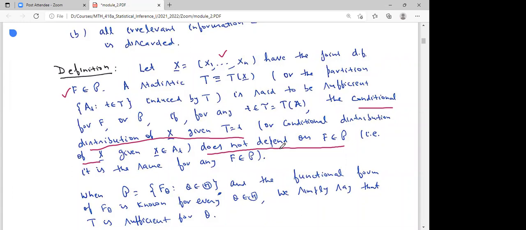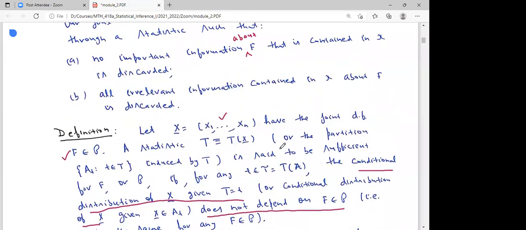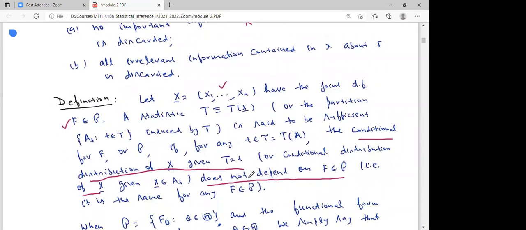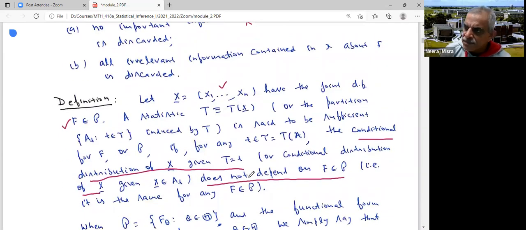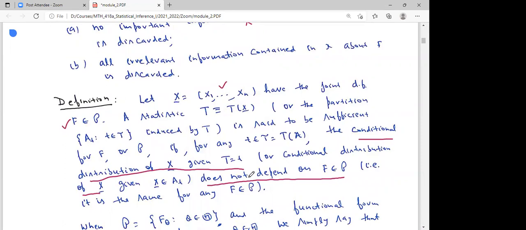But in the general case, which you mentioned in the first paragraph under definition, that it does not depend on F, the one you underlined in red, how can we detect by just looking at the conditional distribution whether it is independent of F? Because F is also a function of the random variable.